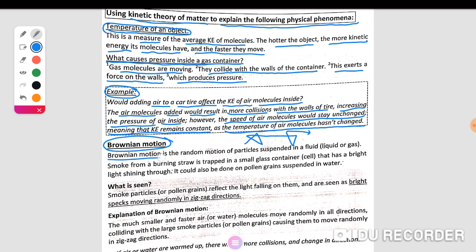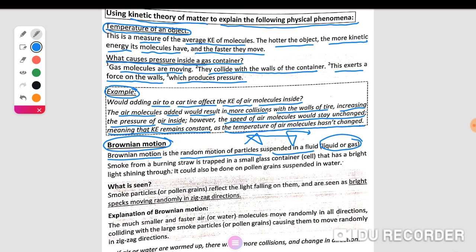Brownian motion. This motion, explained by Brown, is the random motion of particles suspended in a fluid. What is the meaning of fluid? Liquid and gas together are called fluid. A fluid substance can flow and has no definite shape.